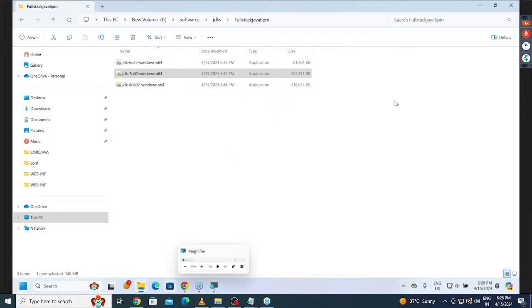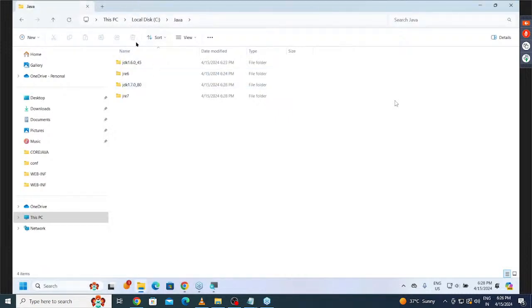Okay, fine. Now let me check whether it is installed successfully or not. Open that, go to the location. What is that location here? C, Java. Inside this, what folders exist? Now tell me here, if you understand it clearly, 2 JDKs and 2 JREs are available. What are the 2 JDKs actually? JDK 1.6.0, JDK 1.7.0. JRE 6 and JRE 7, both are available clearly.